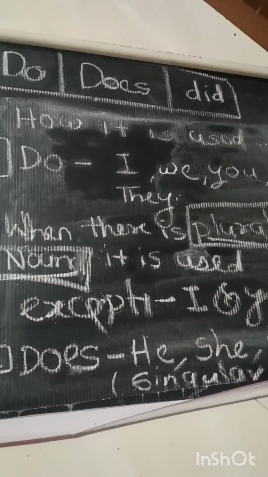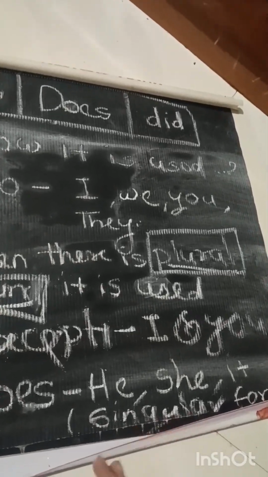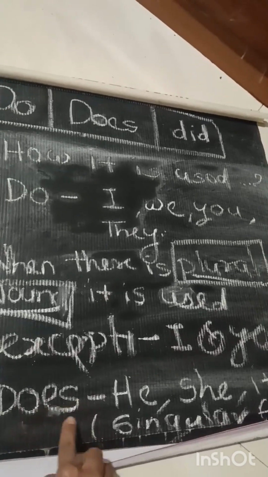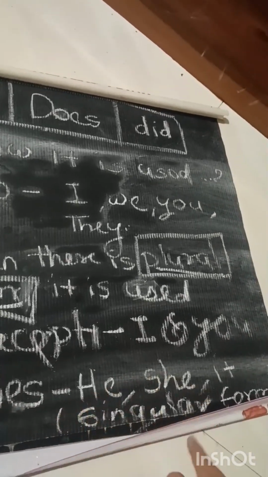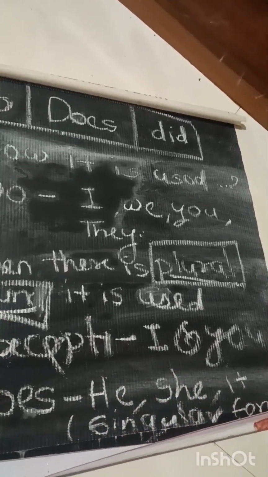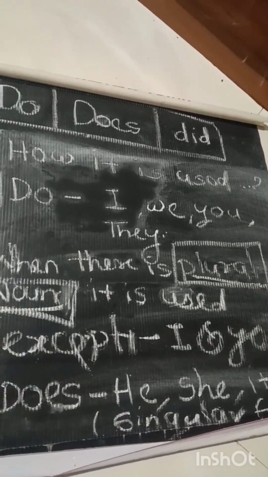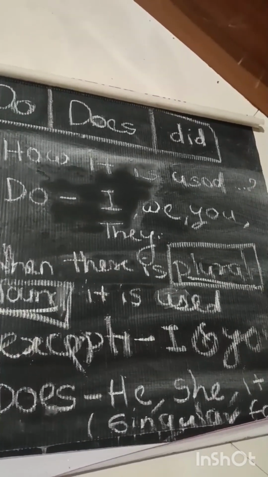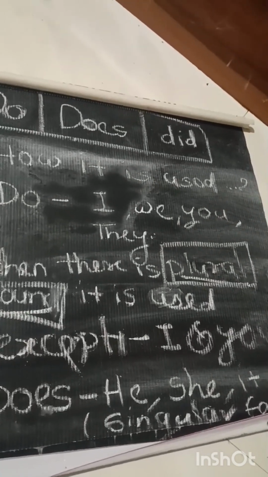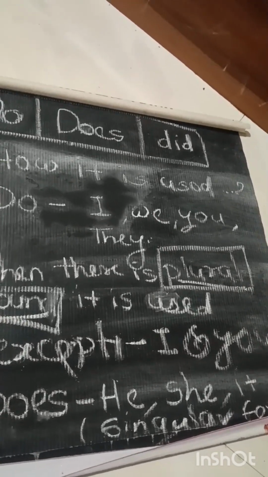Like this. Okay. The exception here is I and you. When there is I and you, do is used. Where is does used? Does is used in the singular form, that is he, she, it. When the sentence starts with he, she or it, we use does. Like he plays cricket. So here the sentence will be he does play cricket. She eats something, she does eat something.